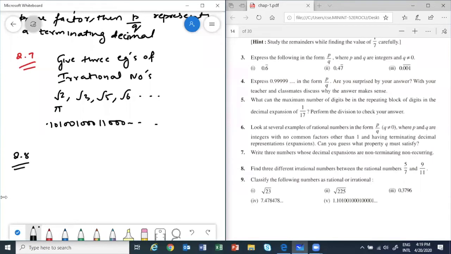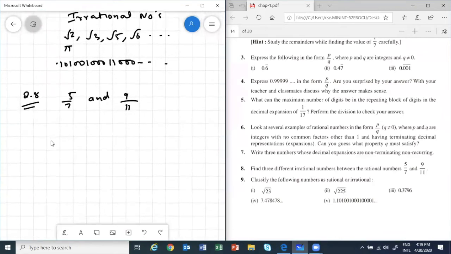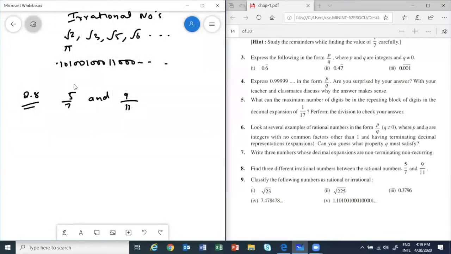It says, find 3 different irrational numbers between the rational numbers 5 by 7 and. So the first thing that you need to do is convert it into decimal. Convert them. 5 by 7 will be equal to what? Convert into decimal. Take 2 minutes. I want all of you to do it on your own.